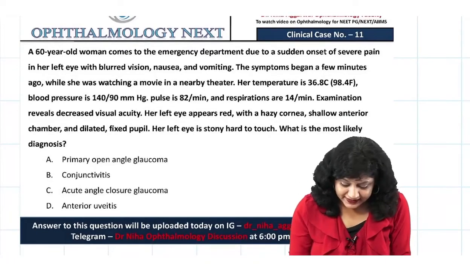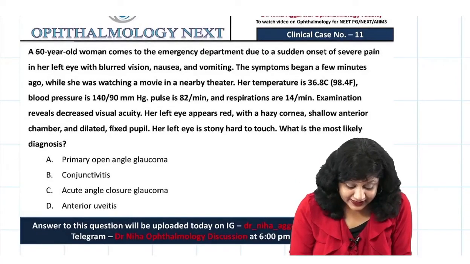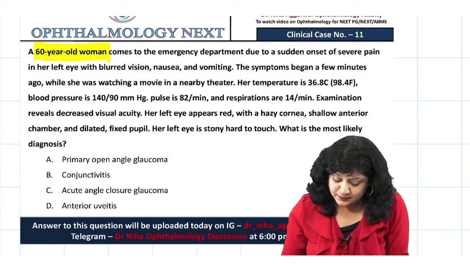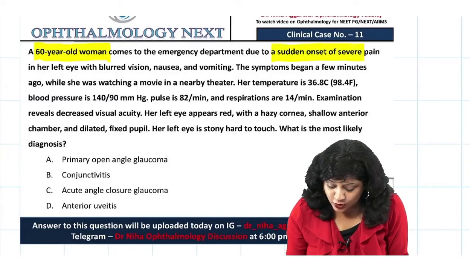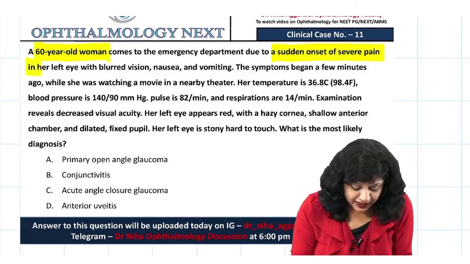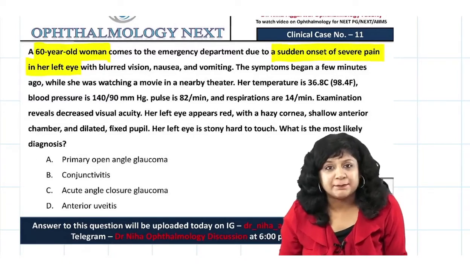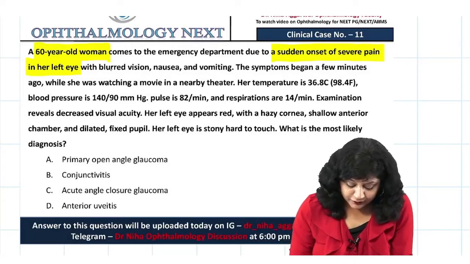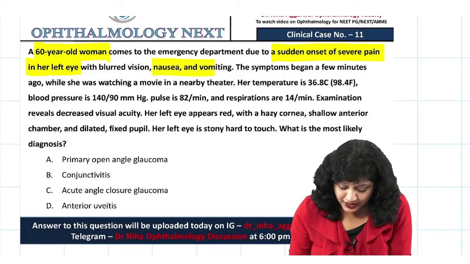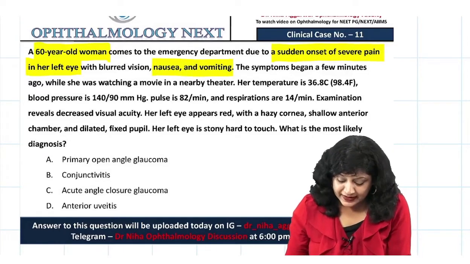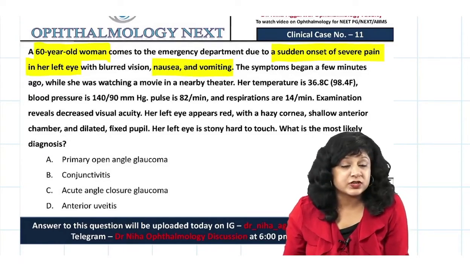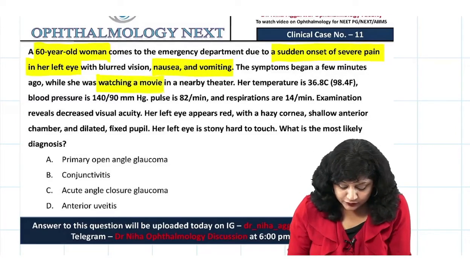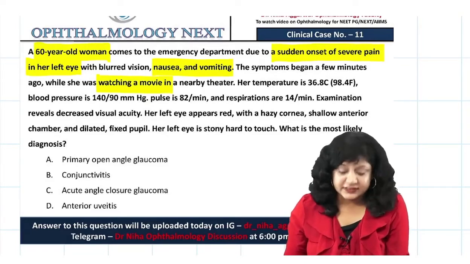Now the question says that she is a 60-year woman who comes to the emergency department due to sudden onset of severe pain in the left eye. So there is sudden and painful, I think you have grasped that. Along with this, she also has nausea and vomiting. The symptoms began a few minutes ago, so it's very acute onset, while she was watching a movie in a theater. Now let's see her vitals.